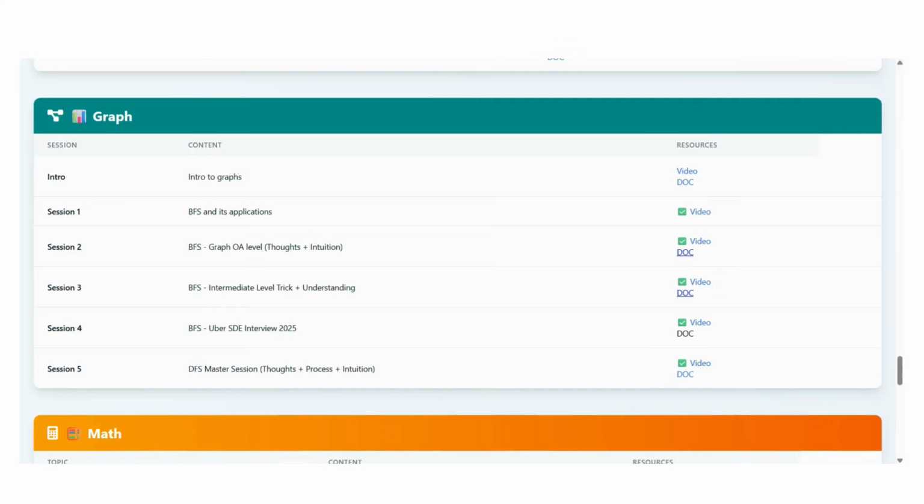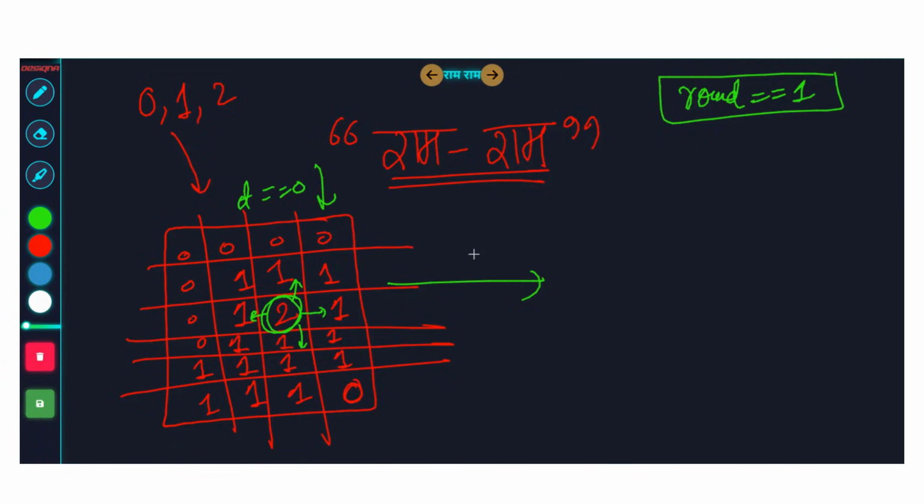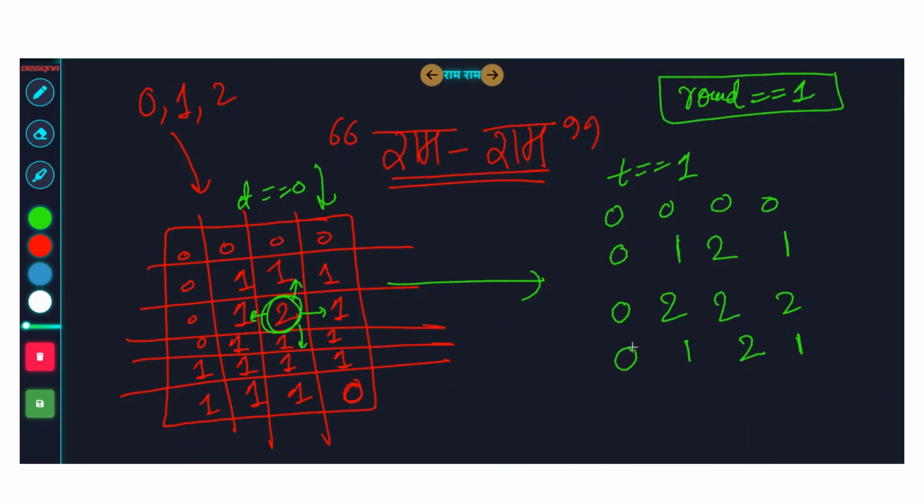I want you guys to listen to me very carefully. So it will spread, and then how will the matrix look at t equal to 1? At t equal to 1, it will look like this: 2 here, this 2 here, this 2 here, this 2 here, this 2 here, and the rest of the guys will be 1, 1, 1, 0, 0, 0, zeros. Then 1 here, 1 here, 1 here, 1 here, 1, 1, 1, 0. This is how the matrix will look after the first round, or t equal to 1 second.